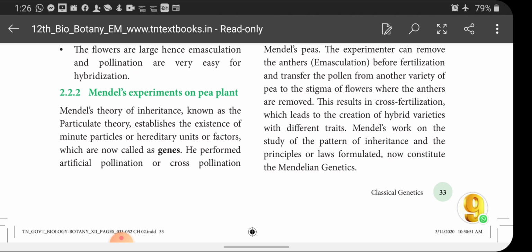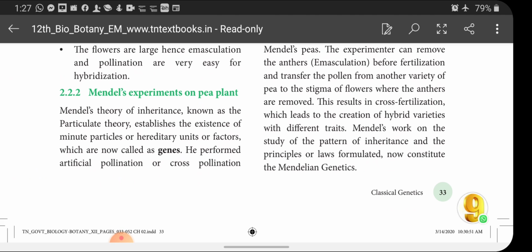How did he do a cross-pollination? The experimenter can remove the anthers before fertilization and transfer the pollen from another variety of pea to the stigma of flowers where the anthers are removed. Okay, that is simply how he did the cross experiment.